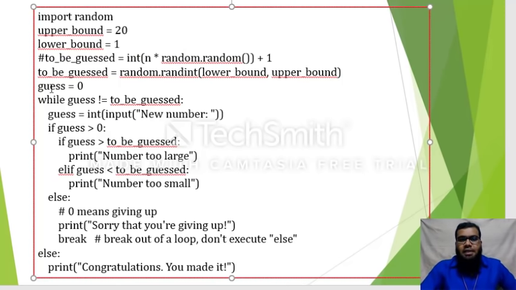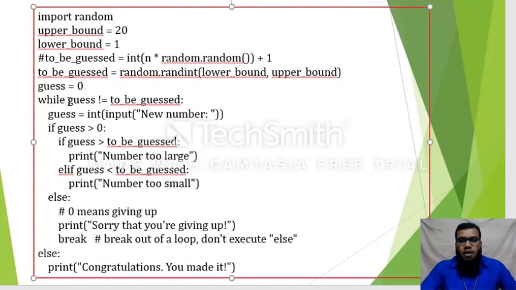Now guess is equal to 0. This guess is nothing but the input the user has to give to the program. We have seen in the output section that first of all it will ask you to enter a number, and that number will be taken in guess.